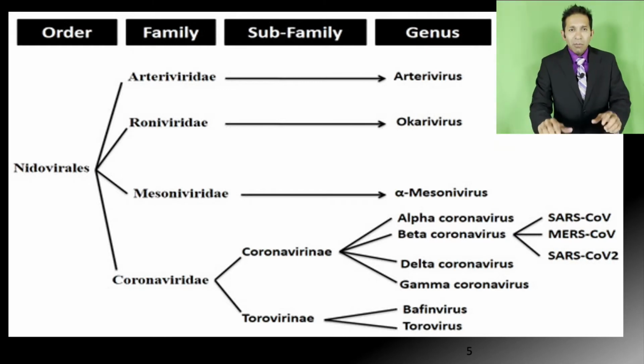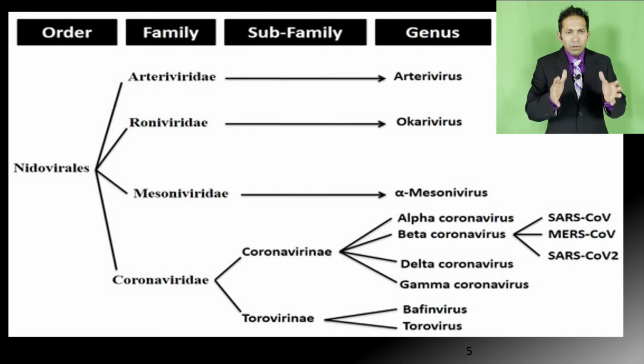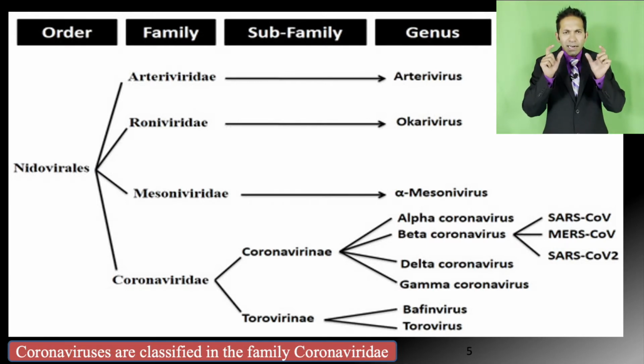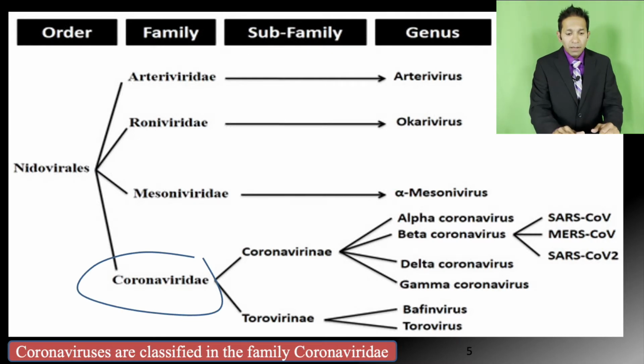Now let's talk about classification of coronavirus in this section. Coronaviruses belong to the Nidovirales order, and they are classified in the family Coronaviridae, okay?